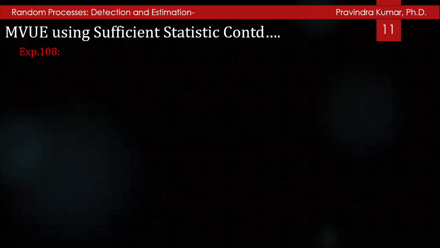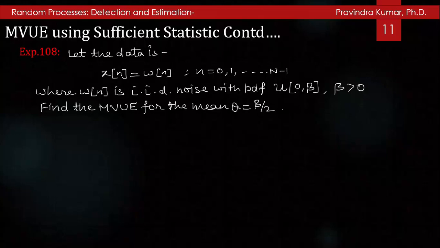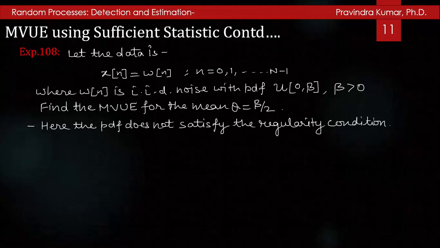Let us take one example here. Let the data be x[n] equal to omega[n], where small n is from 0 to N minus 1, where omega[n] is independent identically distributed noise with PDF uniform between 0 and beta, where beta is greater than 0. Find the MVUE for the mean theta equal to beta by 2. Here the PDF does not satisfy the regularity condition, so CRLB cannot be used for finding the efficient estimator.